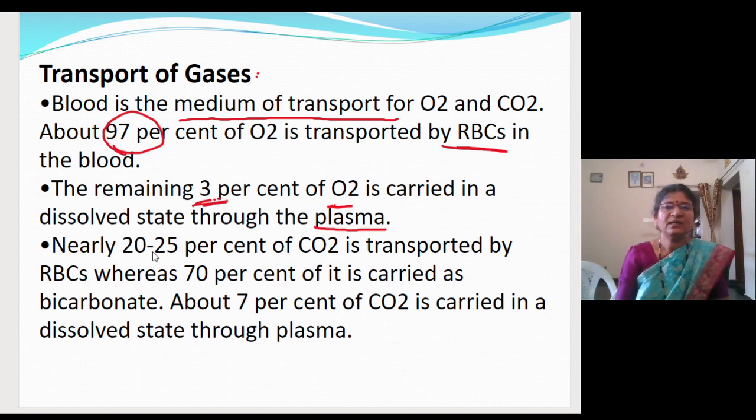And nearly 20 to 25% of carbon dioxide is transported by the RBCs. And 70% of carbon dioxide is transported as bicarbonate ions, and 7% of carbon dioxide is transported through the plasma in the dissolved state.